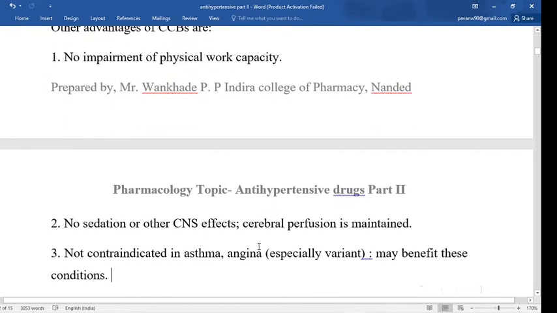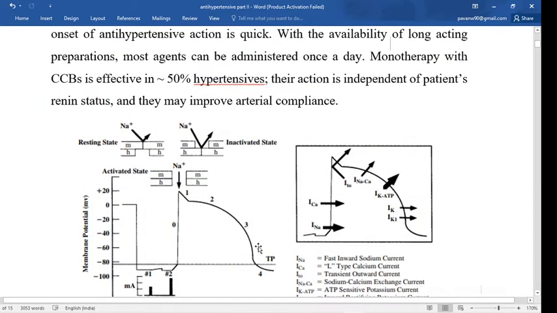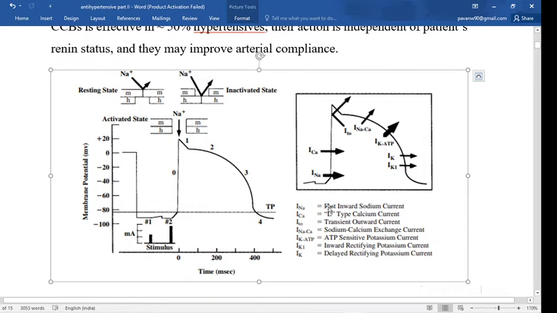Now see the first diagrammatic representation. This is the action potential in the heart. Before you learn how the drug acts, you must know about the action potential. This is the resting membrane potential, and when there is a stimulation, there is an entry of sodium ions at phase 0, which causes depolarization.